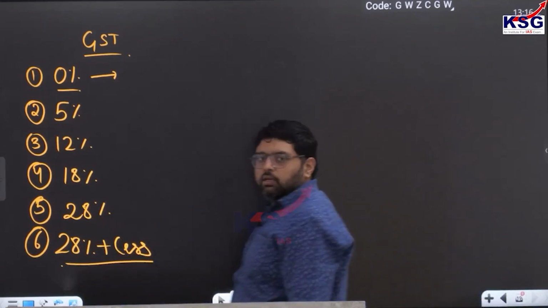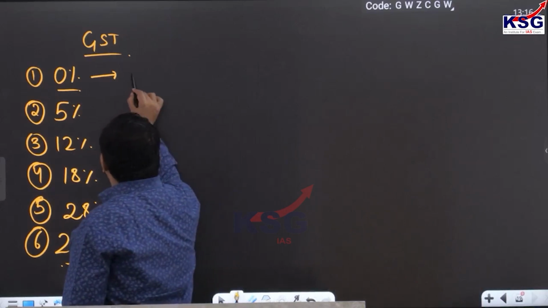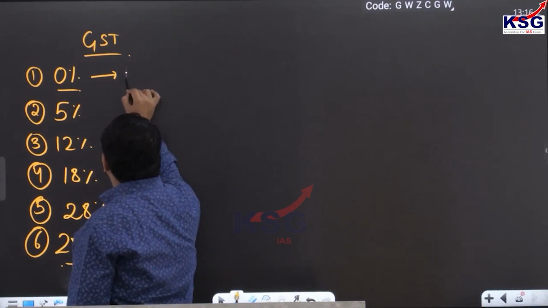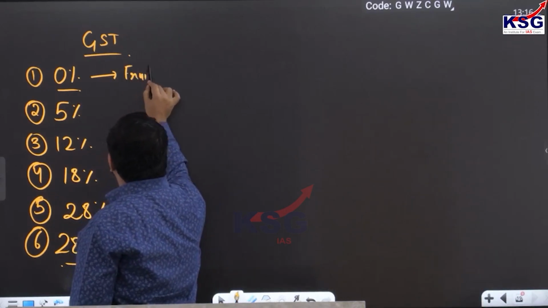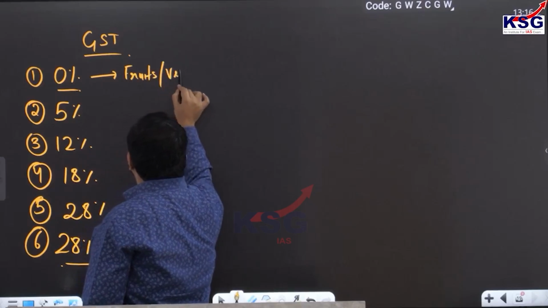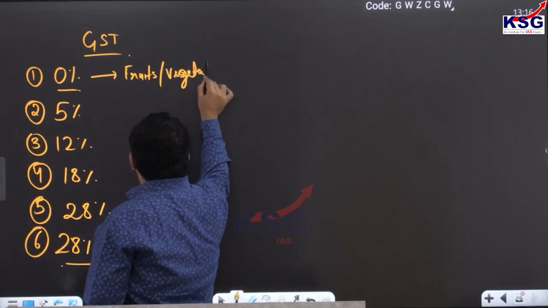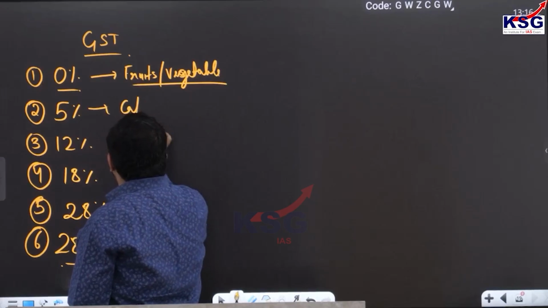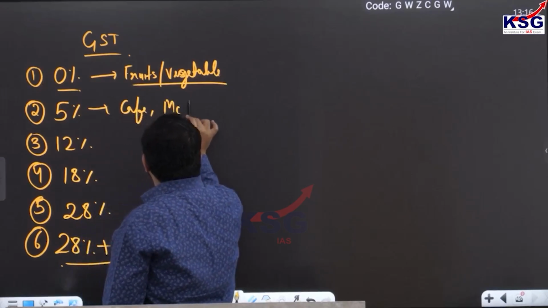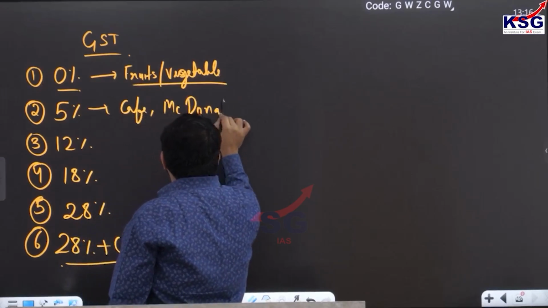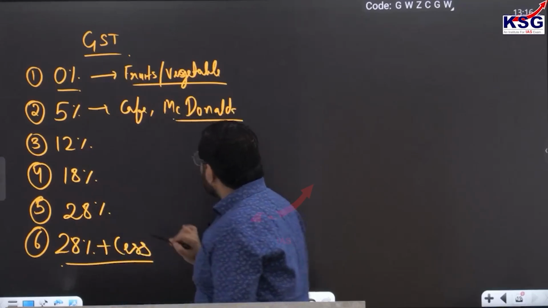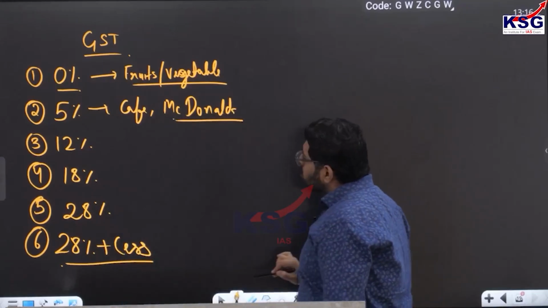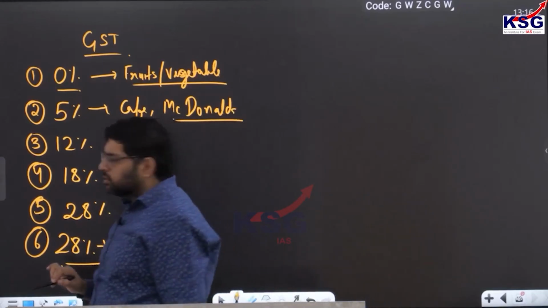Items like fruits and vegetables have no GST. Now when you enjoy food in a cafe or you go to McDonald's, or Pizza Hut or Domino's, there you pay 5% GST.